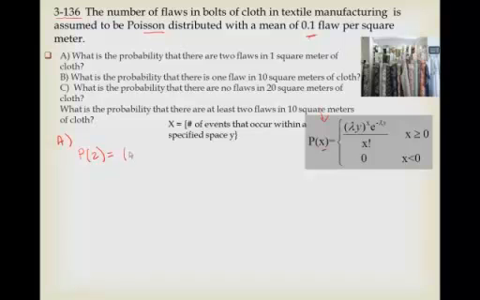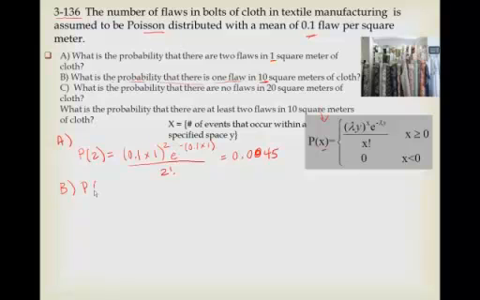So we'll say 0.1, and y is 1 square meter, so it's 1 times 1, and x is 2, e to the minus 0.1 times 1, and we'll take all of that to the 2 factorial. Okay, so we plugged it all in. When we work it out, it will be 0.0045.